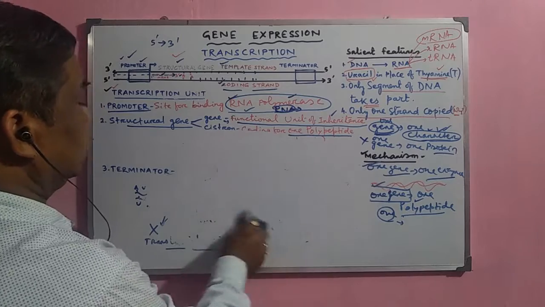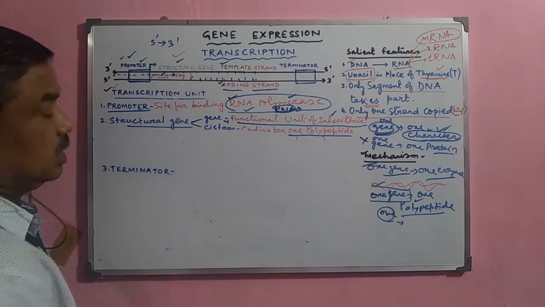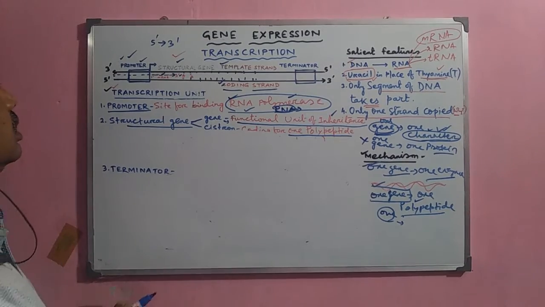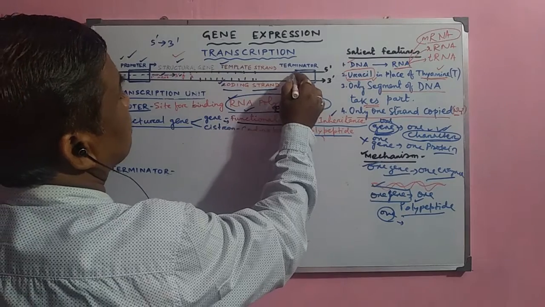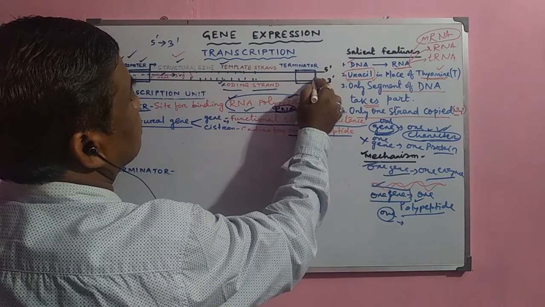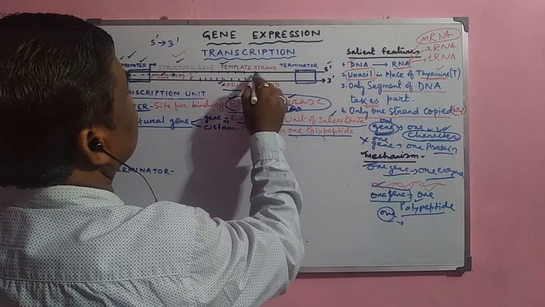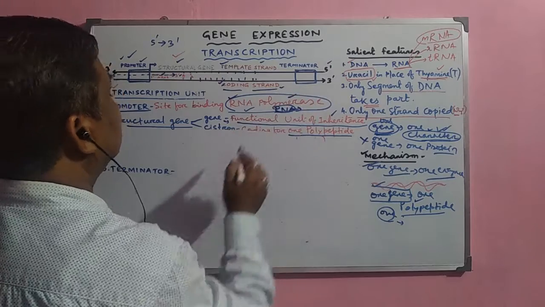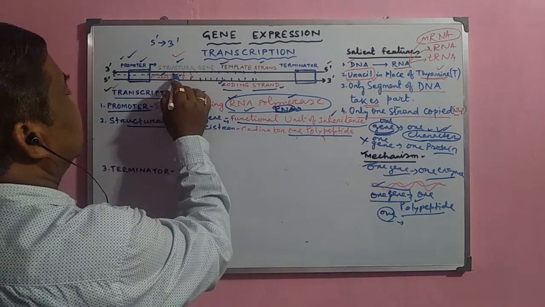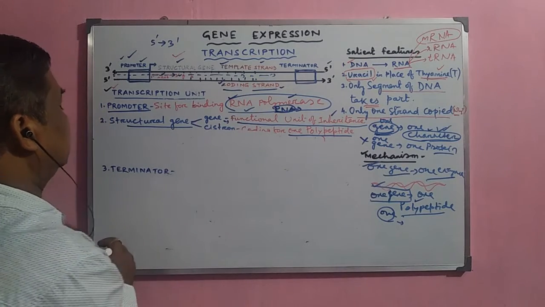The template strand codes for the mRNA, and when the mRNA is synthesized from this template strand, lastly the terminator end is here, towards the 5' end of the template strand, or the 3' end of the coding strand, and the mRNA synthesis occurs in this direction, 5' to 3'.